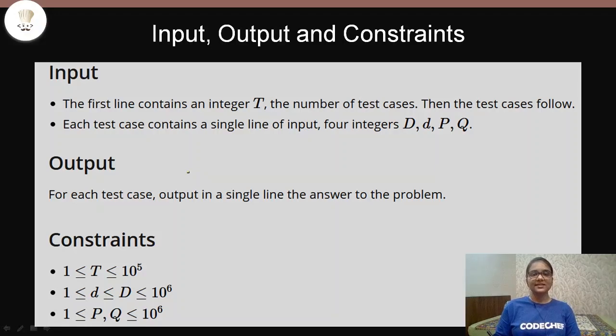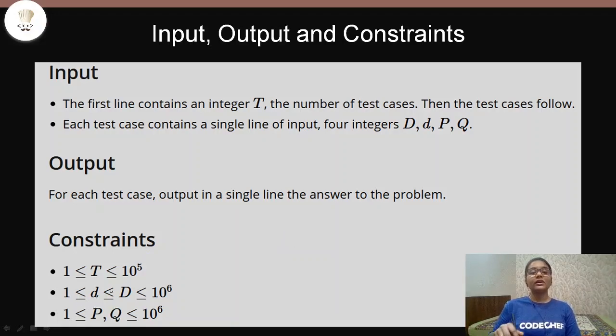Now let us discuss the input, output and constraints. As usual, the first line of input will be T, the number of test cases, and then we will have the elements that we need: capital D, small d, P and Q. And in the output, it is just a single line which consists of the amount that will be there at the end of the heist.